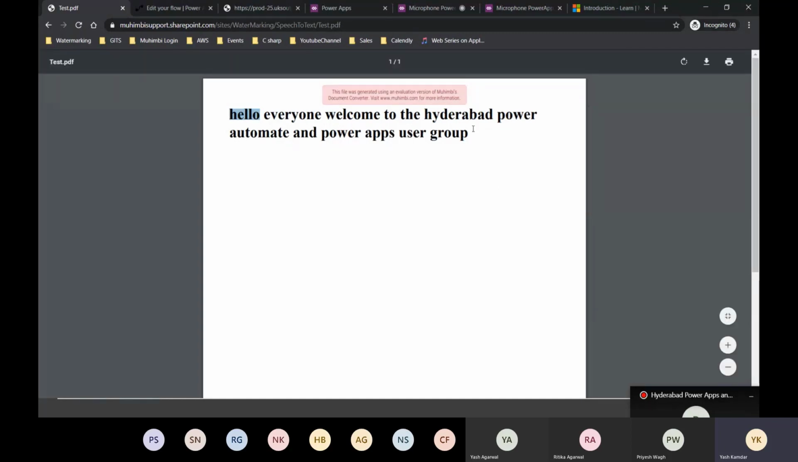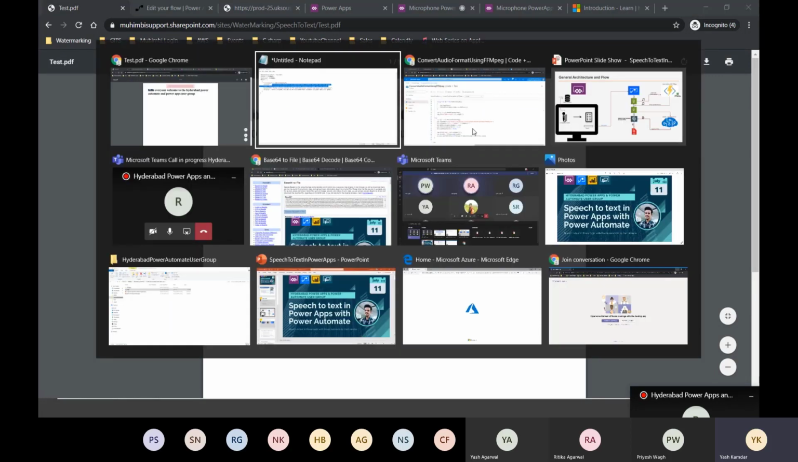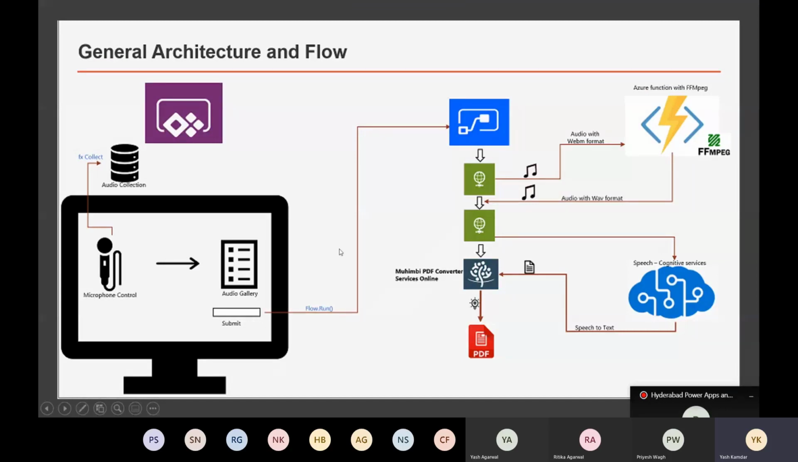But one last time, I'll just take you back to this slide because I want to make sure that you understand the underlying concept. The underlying concept is important. You can imitate this solution anytime. It's very simple. So microphone control, record the audio, push the audio to the audio collection, click on the submit button. The first audio in the audio collection is passed on to Power Automate. Now Power Automate will decode it. Once decoded, it will recognize that the audio is in WebM format. So it will say, okay, WebM is not a supported format. Let me first call the Azure function, which has FFmpeg.